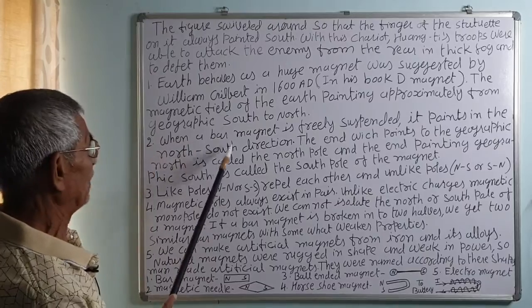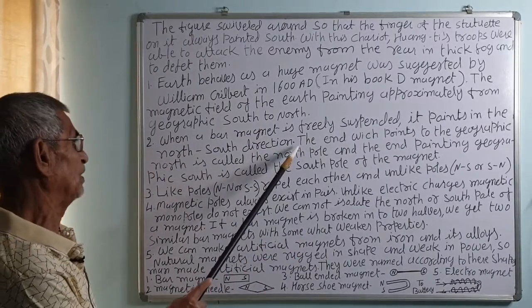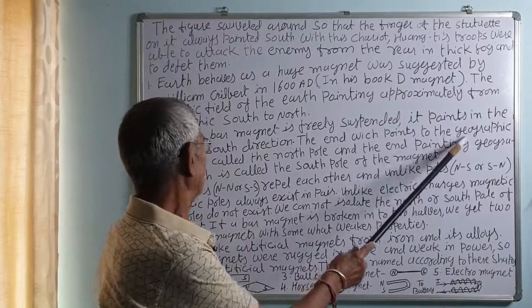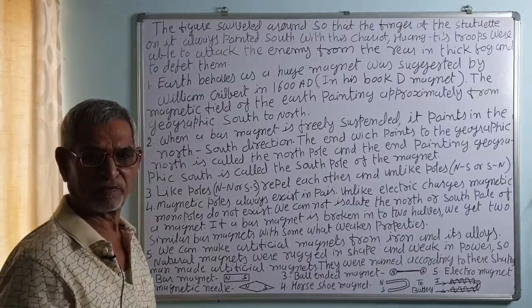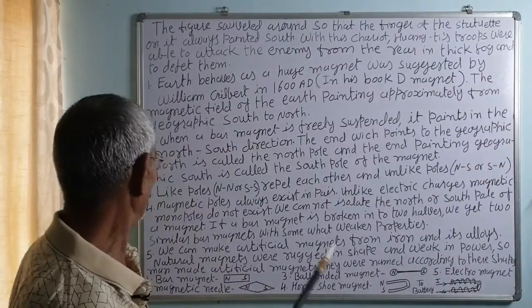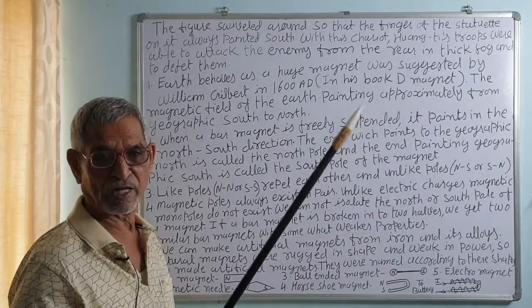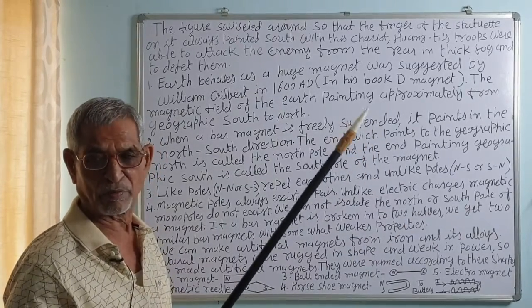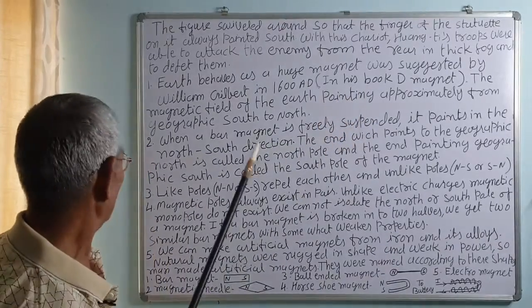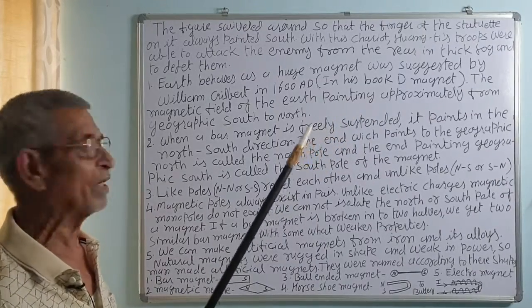Number 2: when a bar magnet is freely suspended, it points in the north-south direction. The end which points to the geographical north is called the north pole, and the end which points to the geographical south is known as the south pole. It shows that in the geographical north direction of the Earth there must be a magnetic south pole, and in the geographical south direction there must be a magnetic north pole.